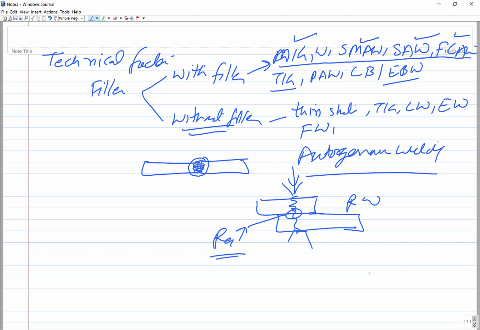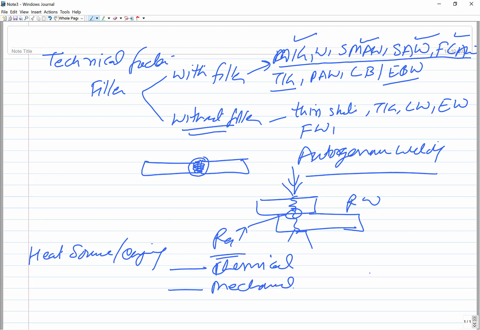Then coming to another classification, the energy source. Okay, the source of the heat or the source of the energy which is used. On this basis we have chemical reactions, chemical energy, mechanical energy, and then electrical energy, and radiation. Okay.